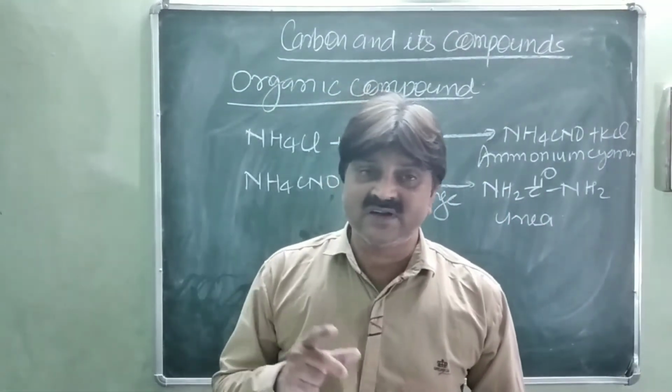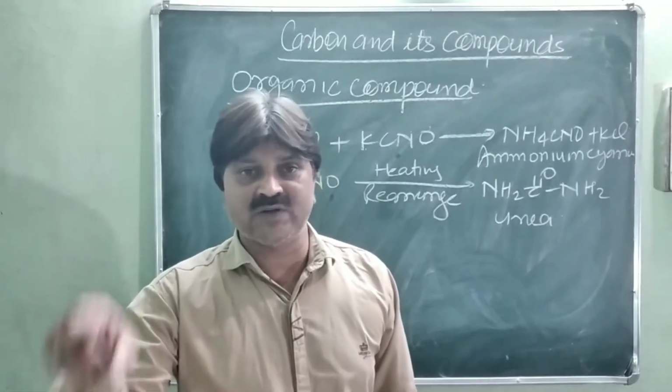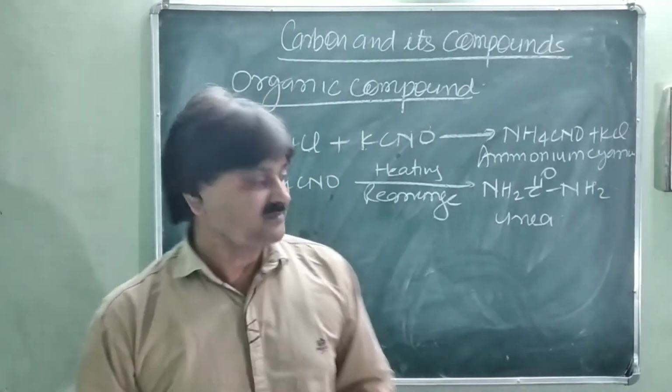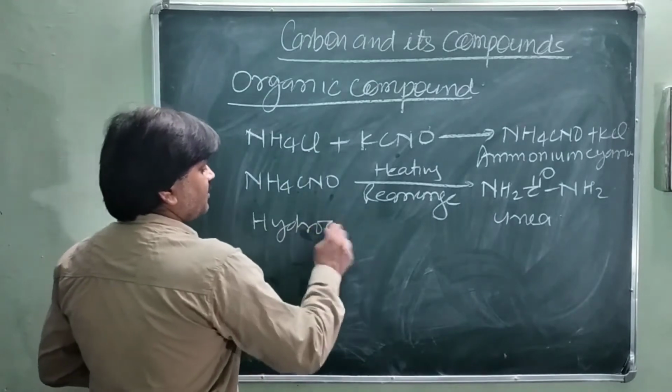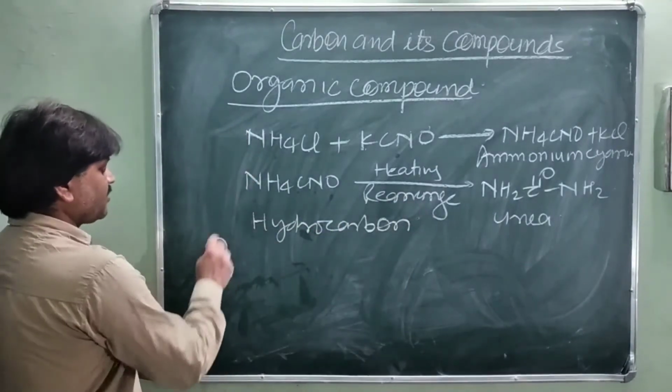Modern definition: organic chemistry is the chemistry of carbon and hydrogen. It is simply the study of hydrocarbons.